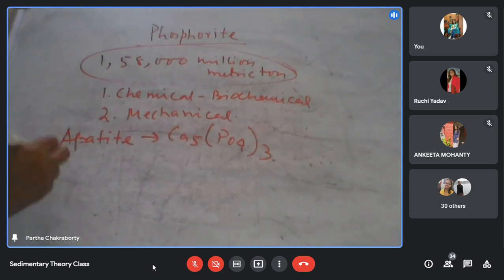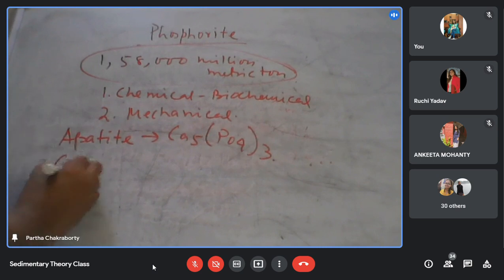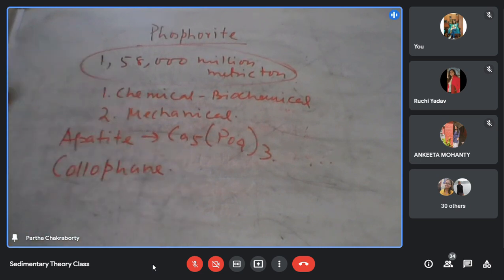We can also have the amorphous variety called collophane, where the composition is not firmly established.